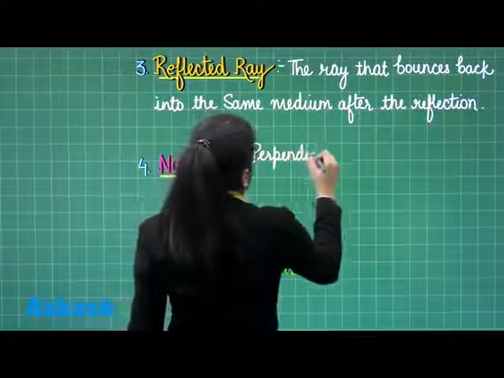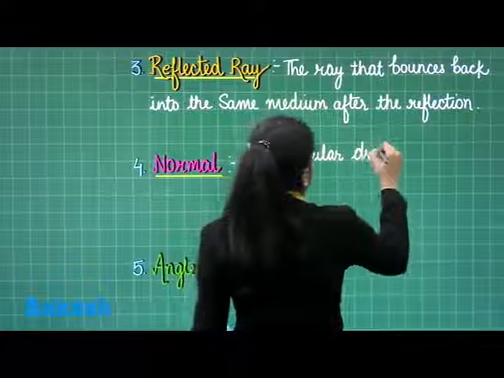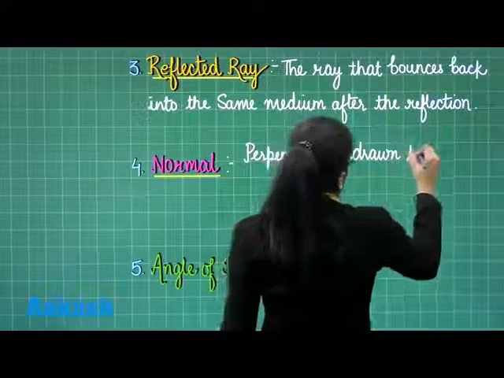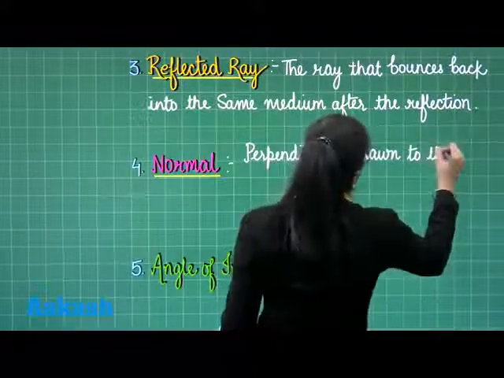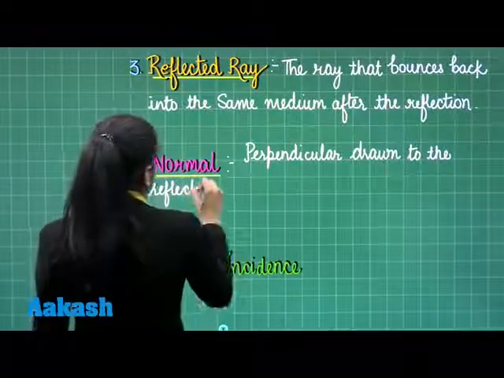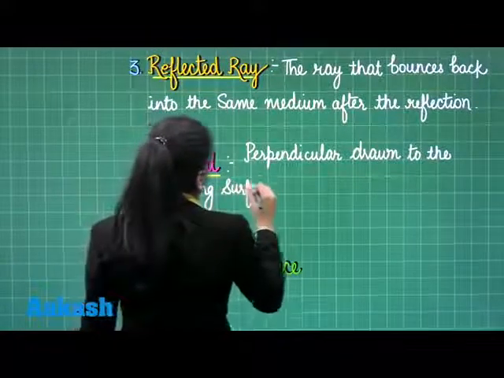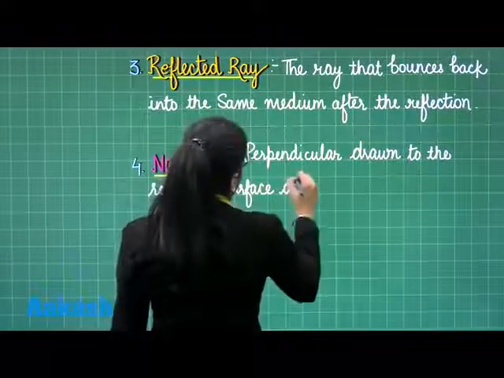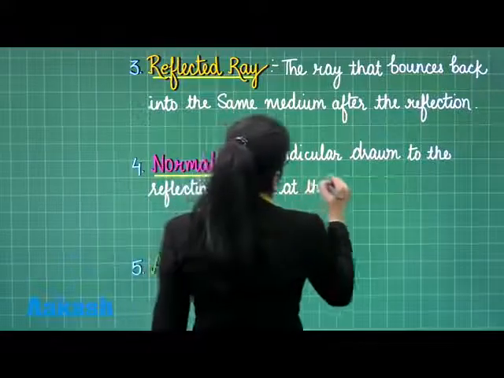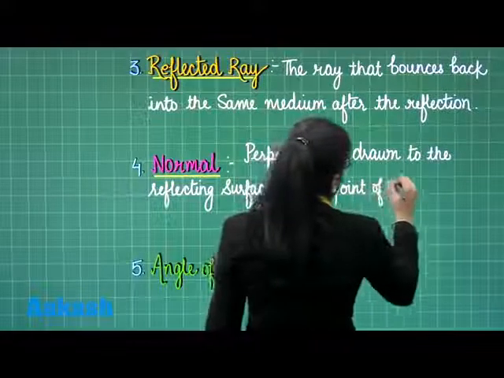So normal is the perpendicular to the reflecting surface at the point of incidence.